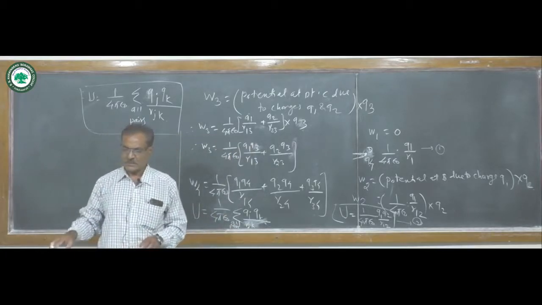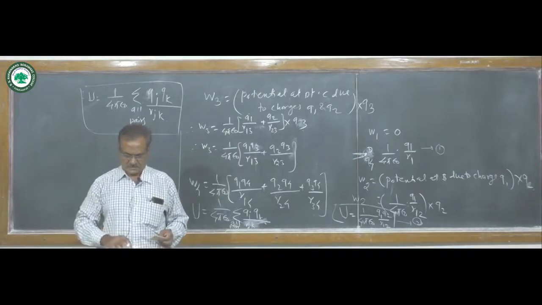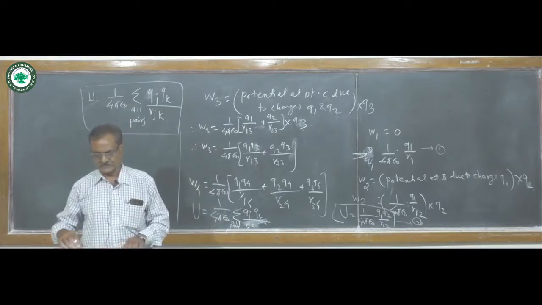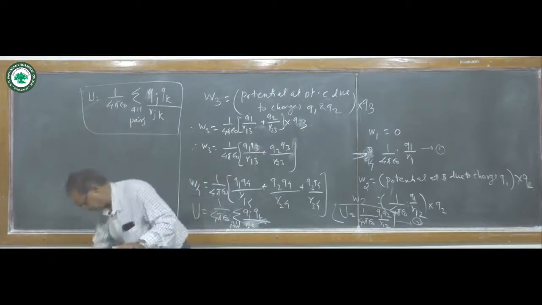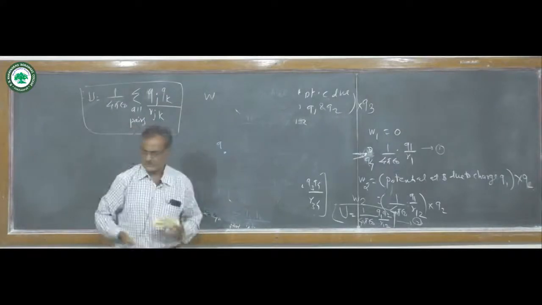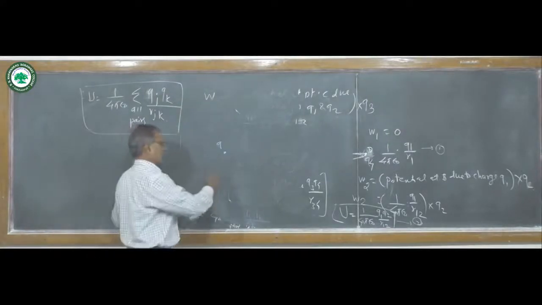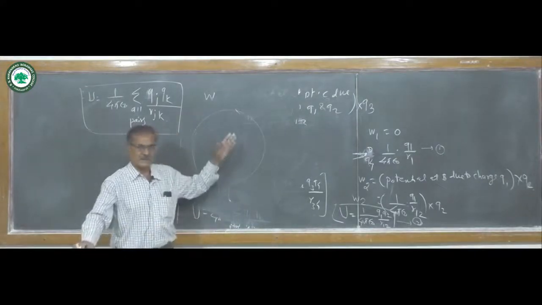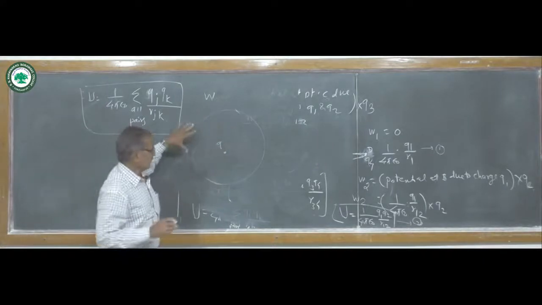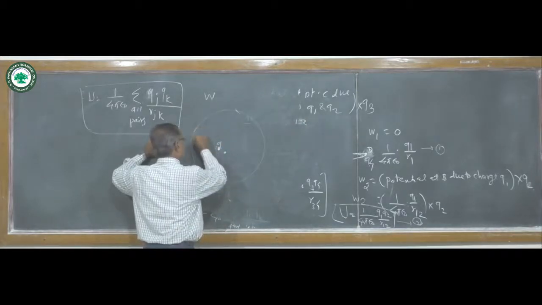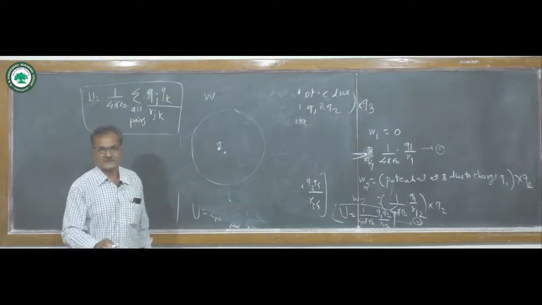Now any charge present in a space, suppose a point charge Q, this charge produces an electric field surrounding its space, and this electric field influences up to a certain range.